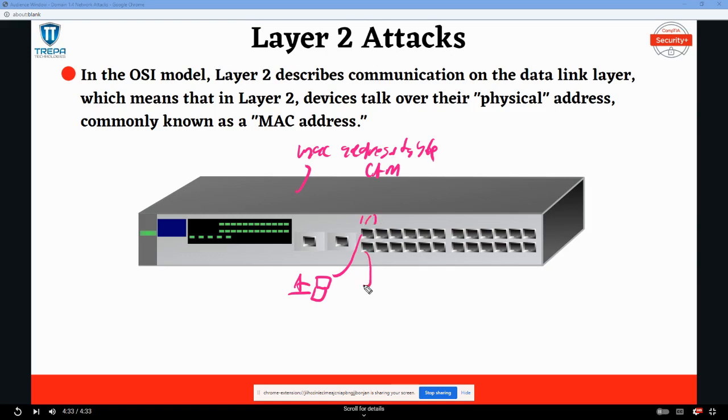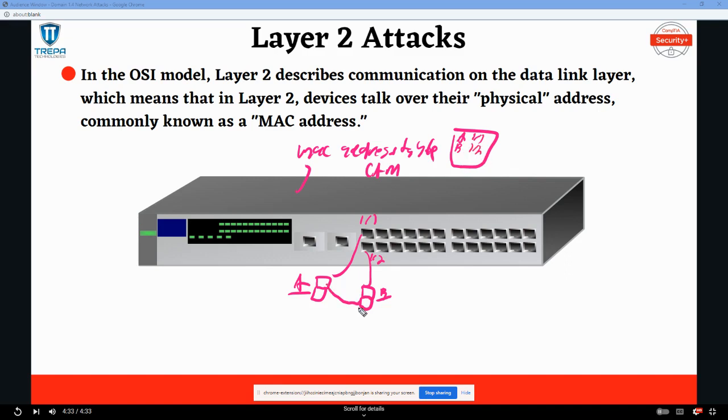And computer B, and again, just for the example's sake, B is its MAC address, lives on port 1/2. In the MAC address table, that's what it's going to list out, saying computer A, or MAC address A, is on port 1/1 and B is on port 1/2.